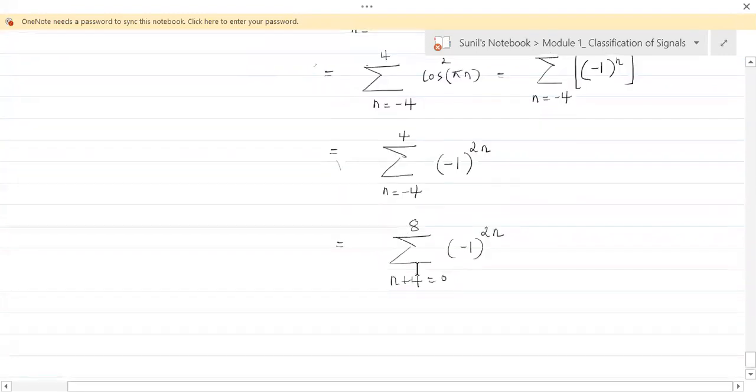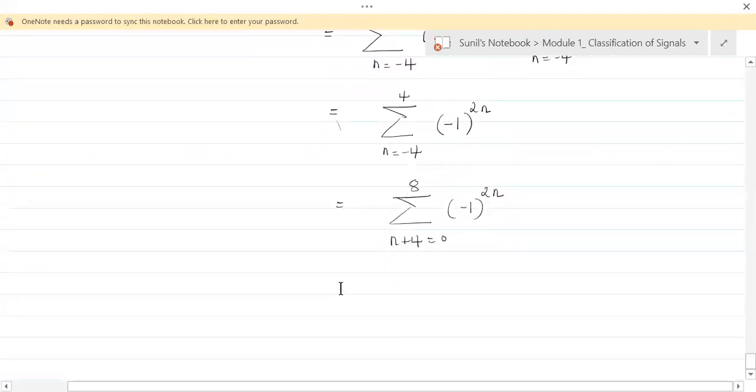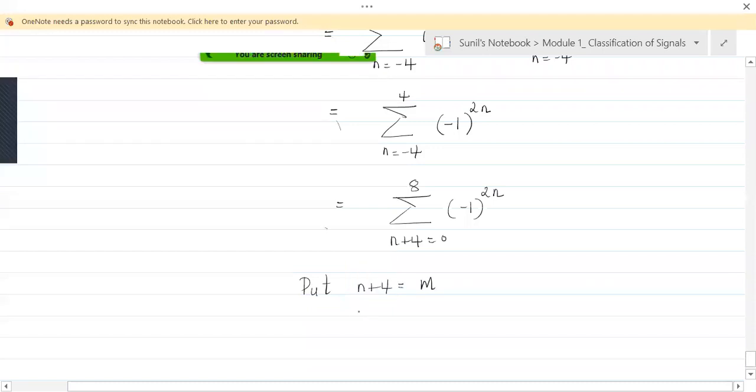Fine. Now I'm just showing you another way of dealing with this summation. Put n plus 4 equal to m, which implies that n is m minus 4. If we substitute n plus 4 as m, then this n can be written as m minus 4.